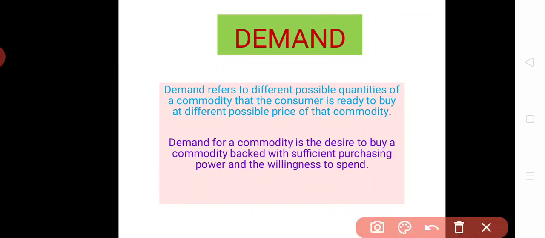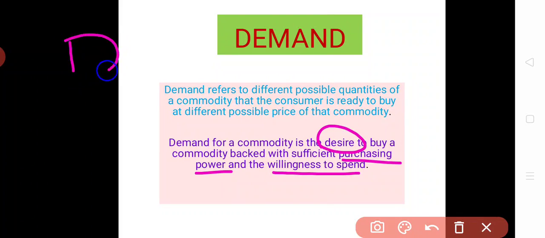Well, there is another meaning of demand: demand for a commodity is the desire. What is desire? Desire is a wish to buy things. Desire to buy a commodity backed with sufficient purchasing power. Purchasing power here means the amount of money which you have in your pocket. And one more thing, you must have the willingness to spend the amount. It means three things are required to complete demand.